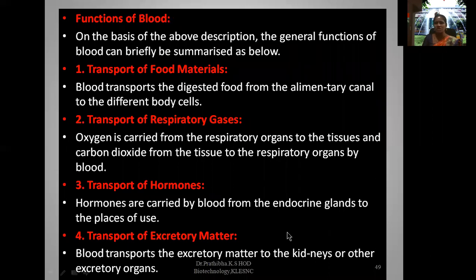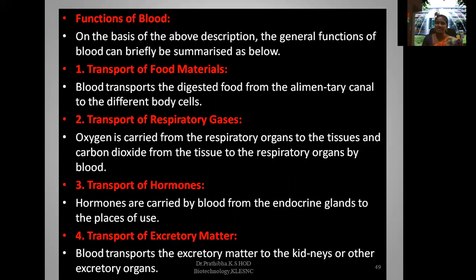Now let us go to the functions of blood. Here, the first major function of blood is transport of food materials. Blood transports the digested food from the alimentary canal to the different body cells. Next, transport of respiratory gases: oxygen is transferred from the respiratory organs to the tissues, and carbon dioxide from the tissues to the respiratory organs by blood. Next one, transport of hormones. Hormones are carried by blood from the endocrine glands to the places where they will be useful.